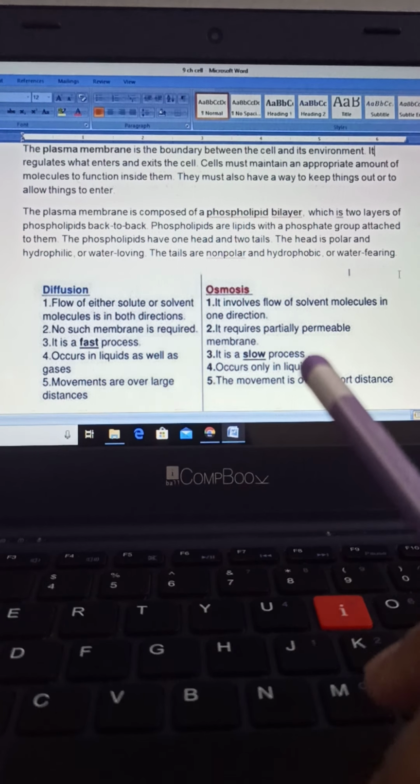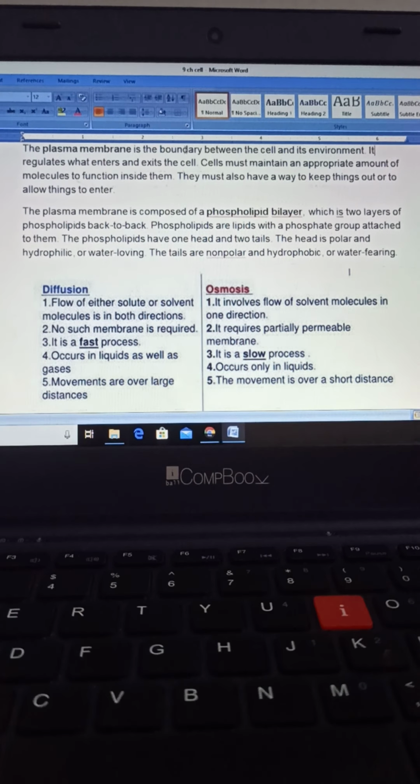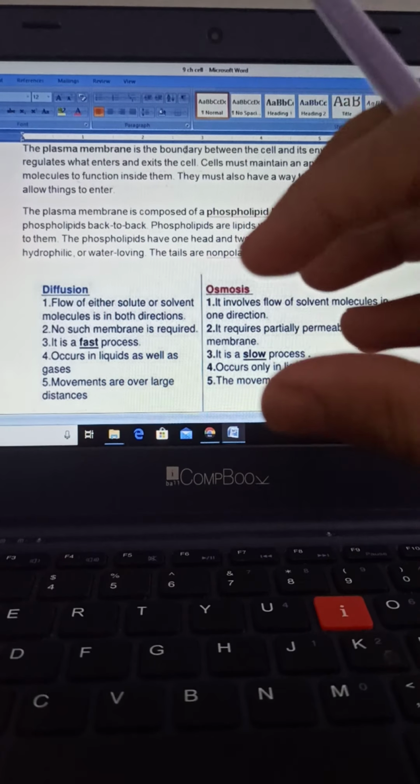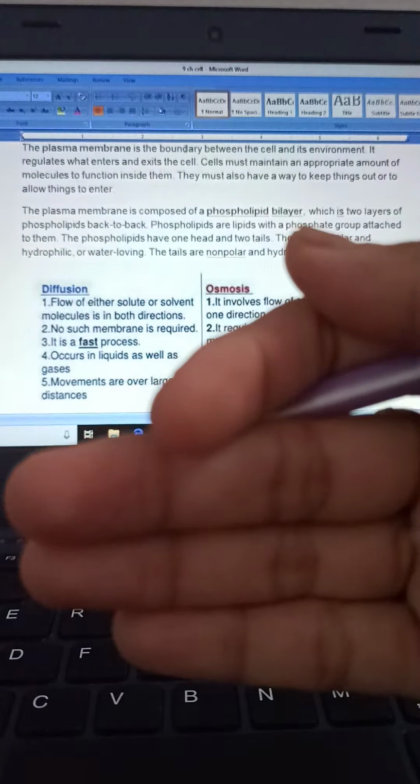So the plasma membrane is the boundary between the cell and its environment. So it is very clear that it is the outermost layer of the cell. Okay, the plasma membrane acts as a boundary and protects the internal environment of the cell from the outer environment.